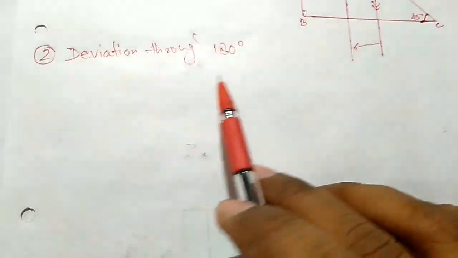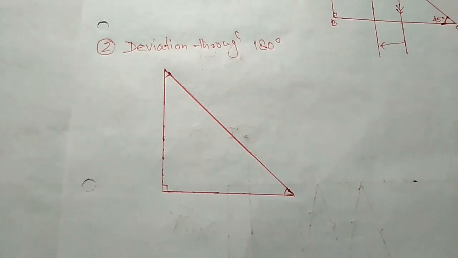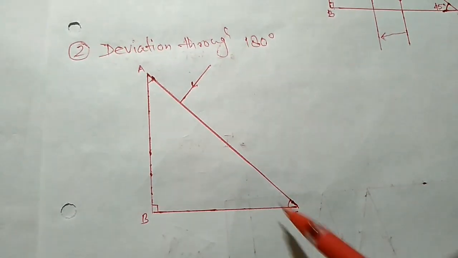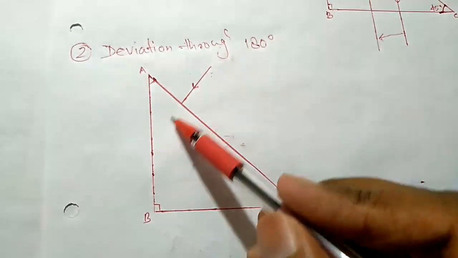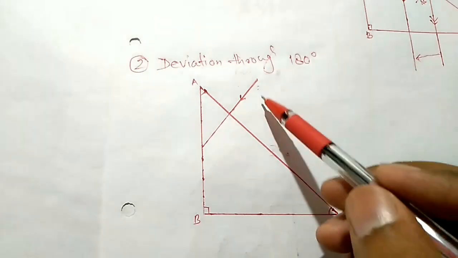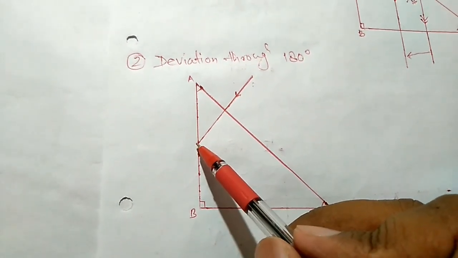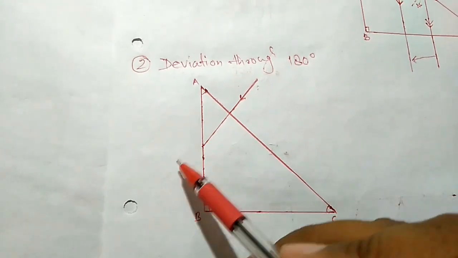Now next is deviation through 180 degree. Here again the same prism, but this time the light will come on the surface AC first normally. So what will happen? It will go straight first, without any deviation, up to this surface. Now in which direction will this go? This will be decided by the angle of incidence. So we have to draw the normal.